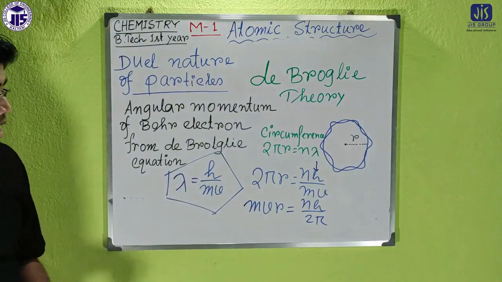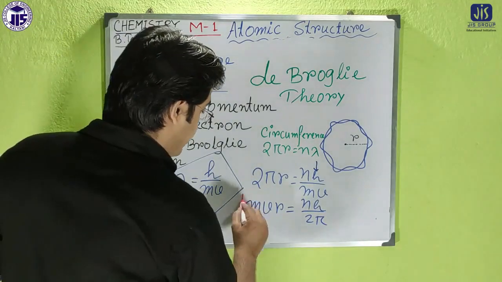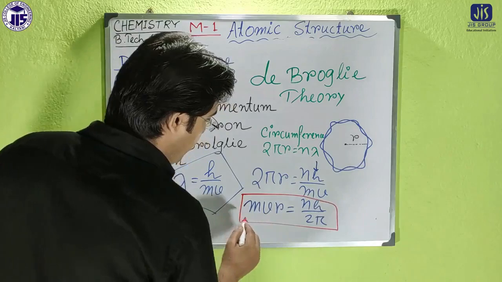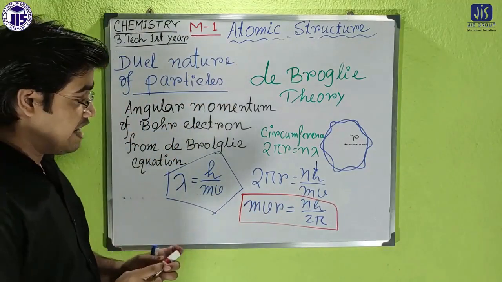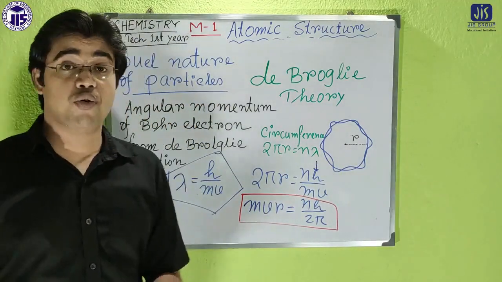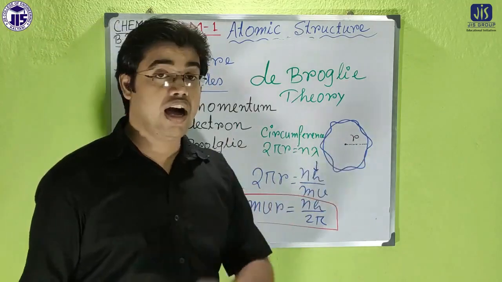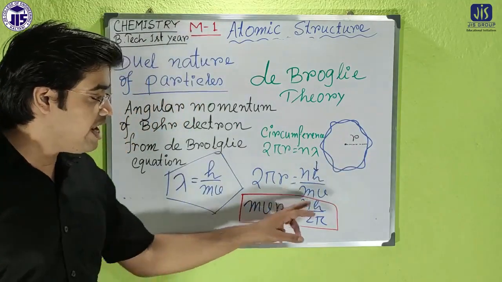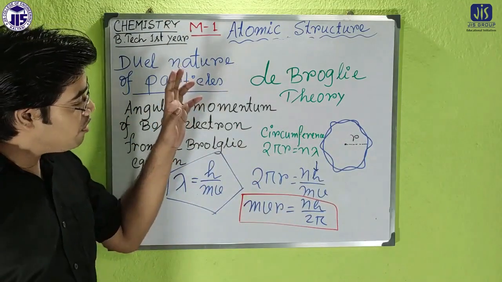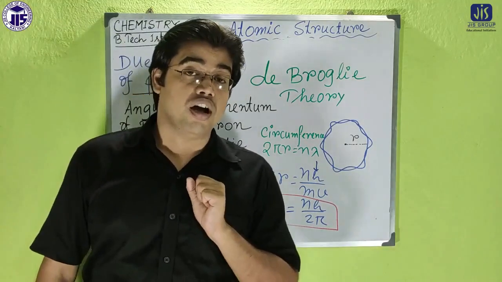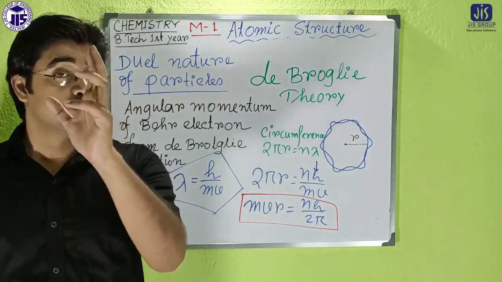Niels Bohr told that the angular momentum of the electron revolving in a particular orbit of radius r is exactly equal to nh by 2 pi. So the de Broglie equation also supports Bohr's theory.